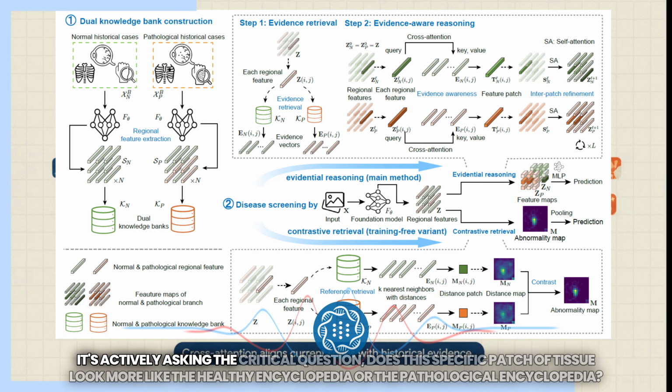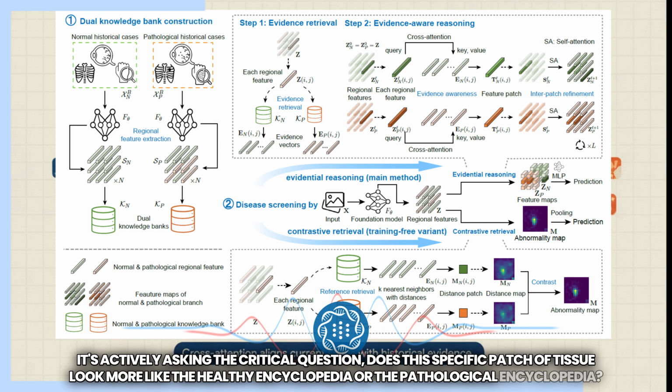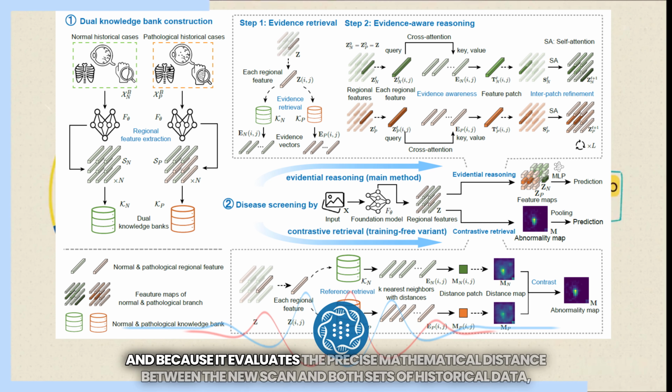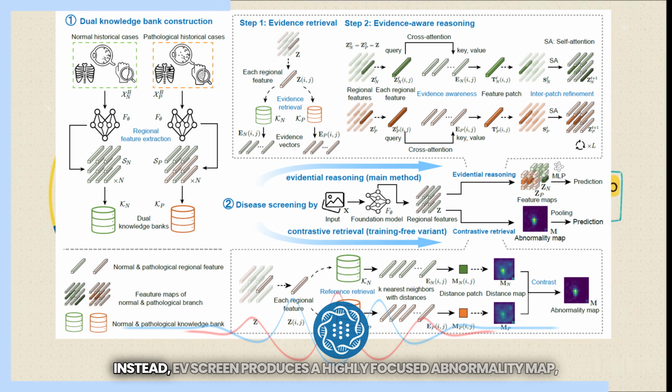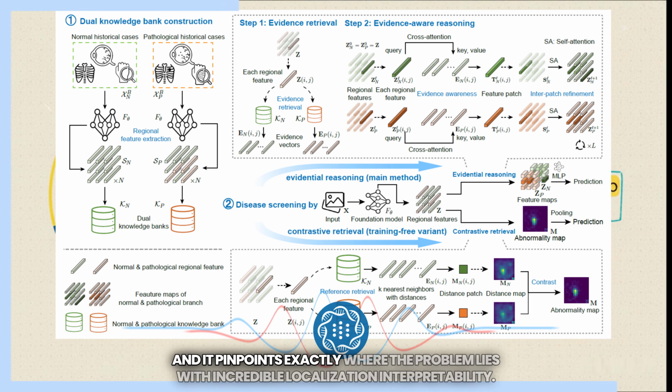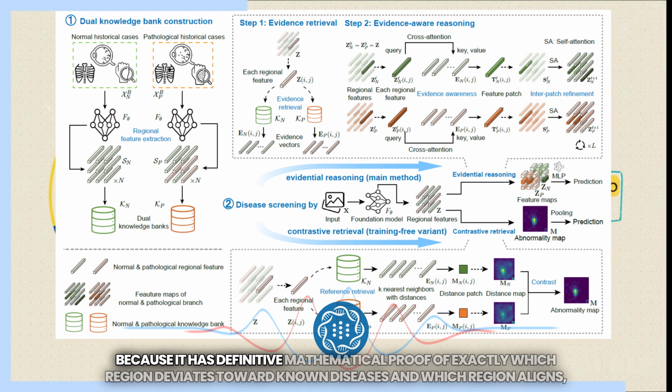It's actively asking the critical question: does this specific patch of tissue look more like the healthy encyclopedia or the pathological encyclopedia? And because it evaluates the precise mathematical distance between the new scan and both sets of historical data, a process called contrastive retrieval, it completely avoids generating those vague, fuzzy heat maps of older models. Instead, EviScreen produces a highly focused abnormality map. It pinpoints exactly where the problem lies with incredible localization interpretability. Why? Because it has definitive mathematical proof of exactly which region deviates toward known diseases and which region aligns perfectly with healthy tissue.